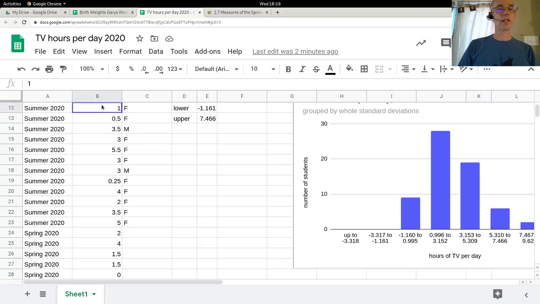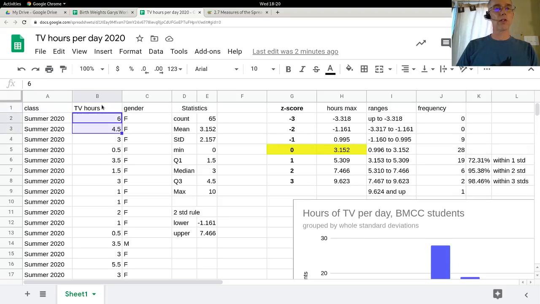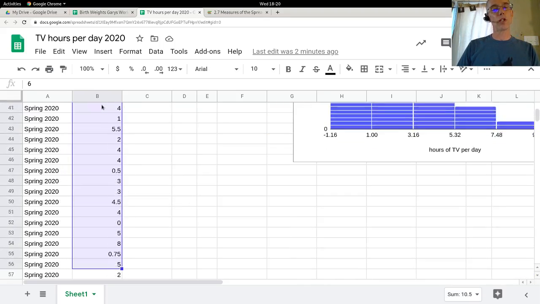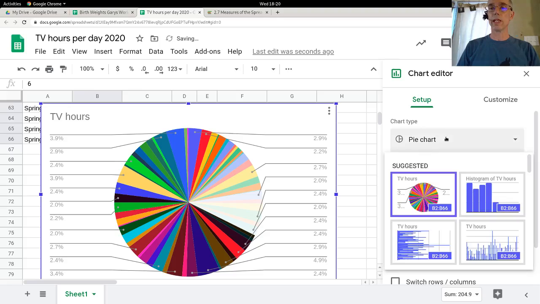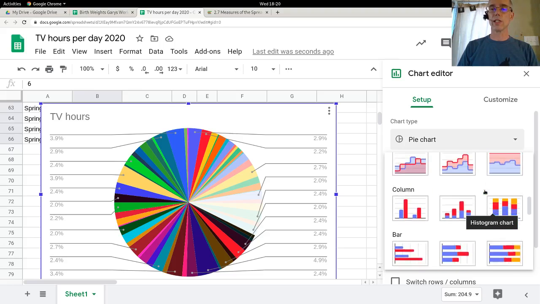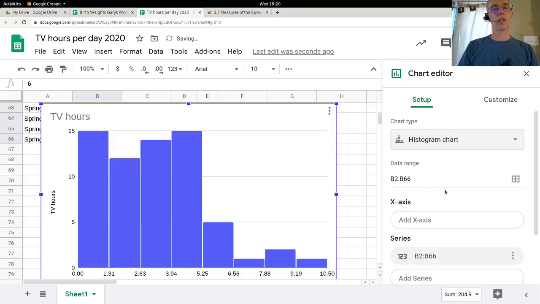again, different histograms, let's make another one just for fun. Every time you make a histogram, it's going to look slightly different depending on where you start and what the width of your columns are. So if you don't need a frequency table, which I don't really care about right now, and you just want a histogram, Excel and Google Sheets will make a histogram if you just scroll down and ask for a histogram. So if you don't see it under suggested, then keep scrolling through till you see the histogram option.